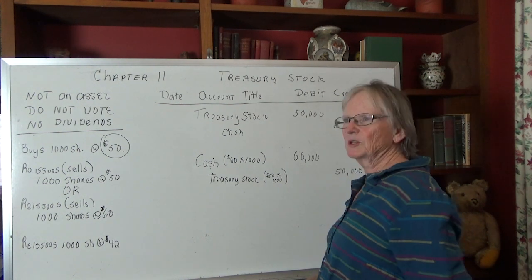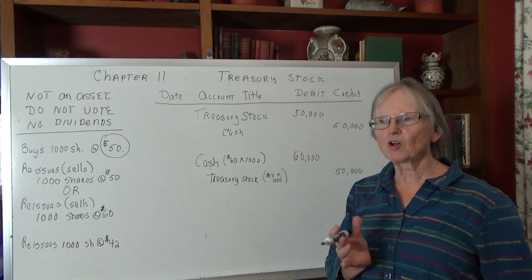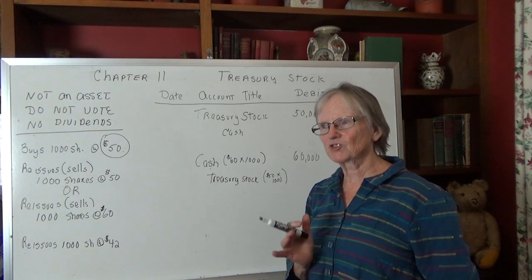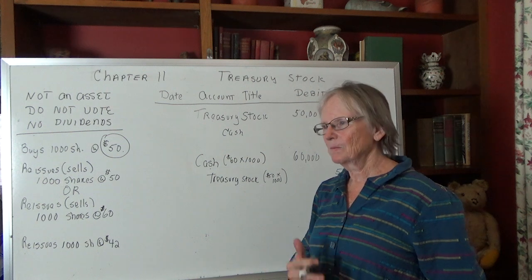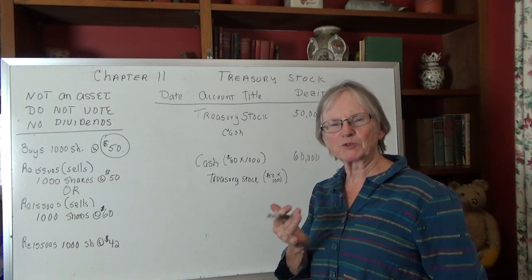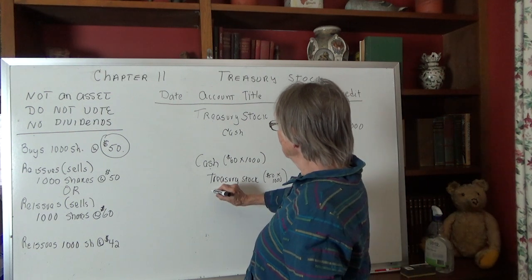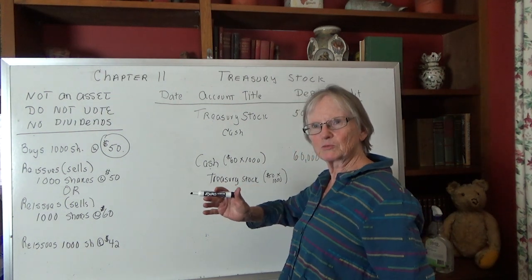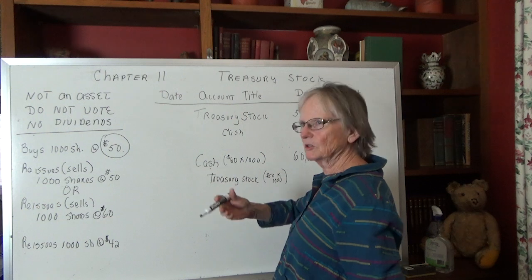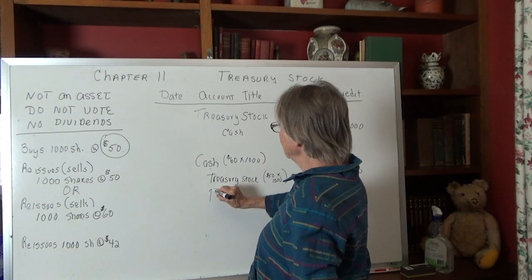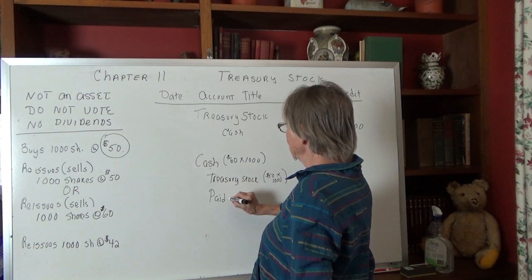Now, here's where we get to the part where there are no gains or losses recognized on treasury stock transactions. It would be like buying and selling from yourself, because these are owner transactions. So what we use to reflect differences between what we paid for it and what we sold it for is a paid-in capital treasury stock account.